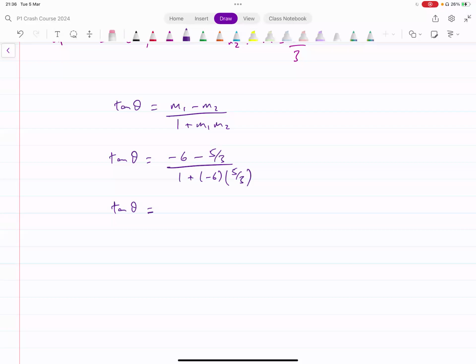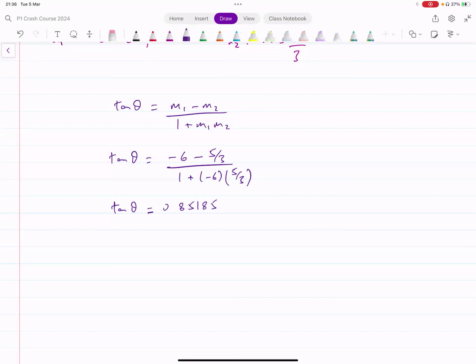That's giving me -23 over 3. We just evaluate that whole thing in the denominator. We would have 1 minus 10. And that's giving me tan theta equal to 0.85185. That's what tan theta turns out to be.